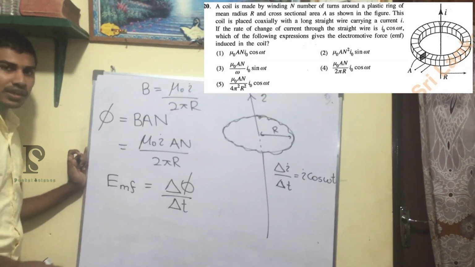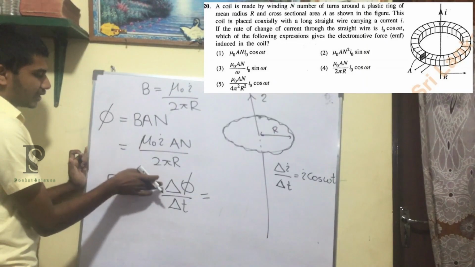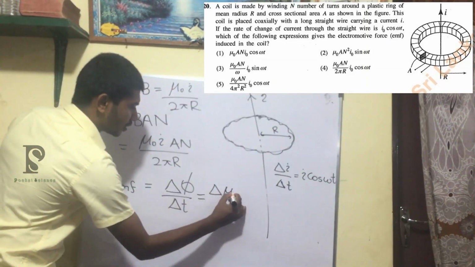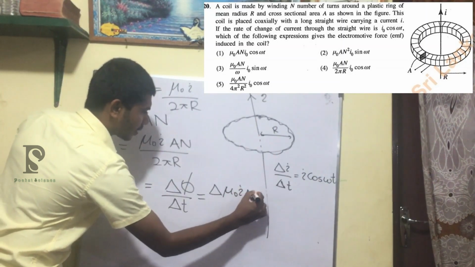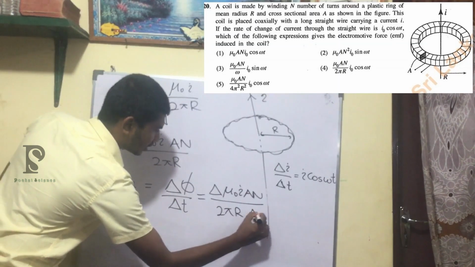So hereafter you can do the question on your own, right? I'm going to substitute delta phi here, so it will be delta of mu naught I A N over 2 pi r, over delta t.